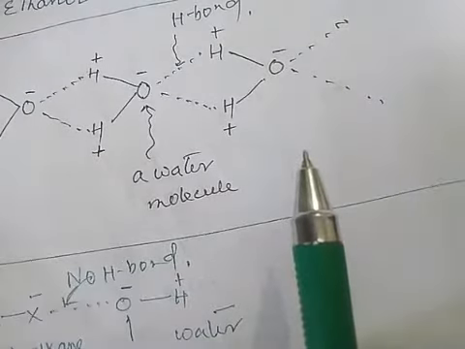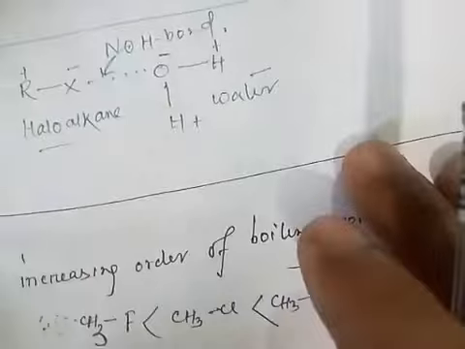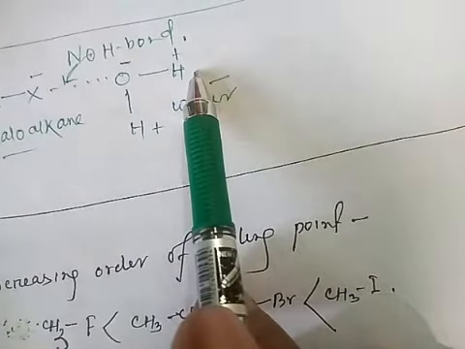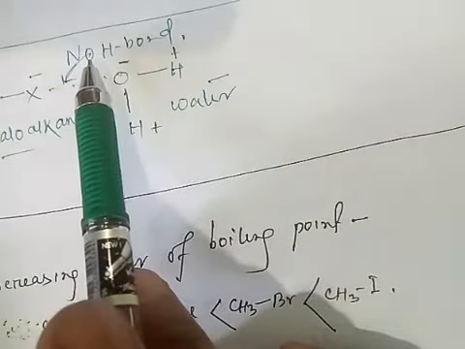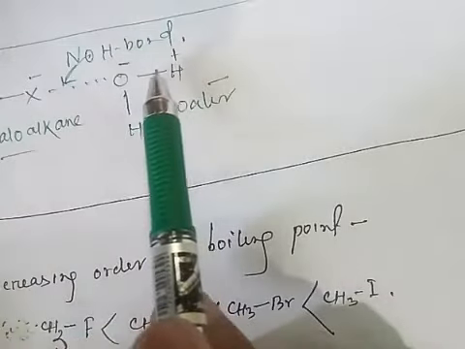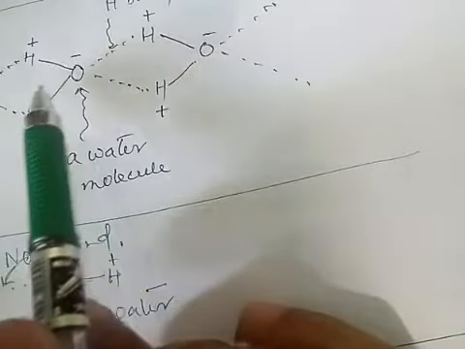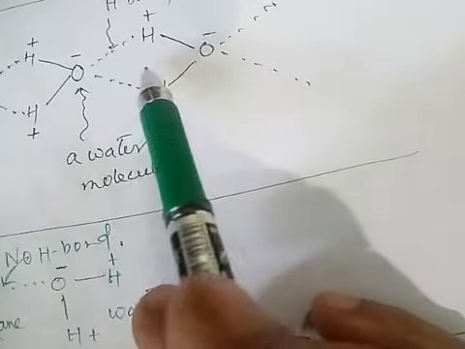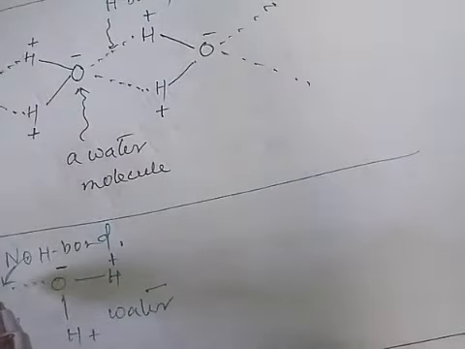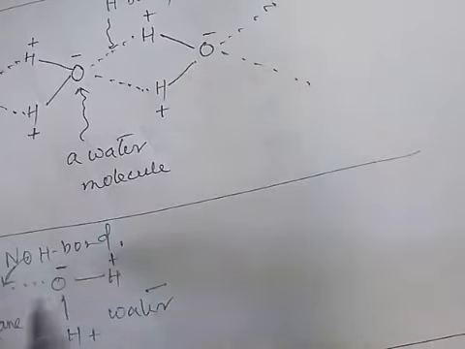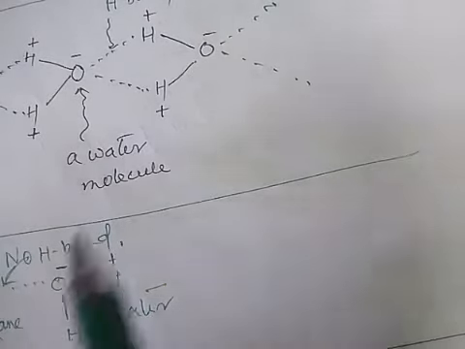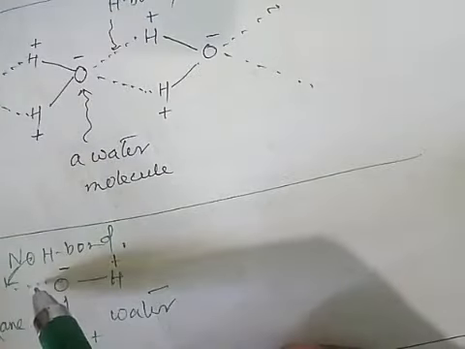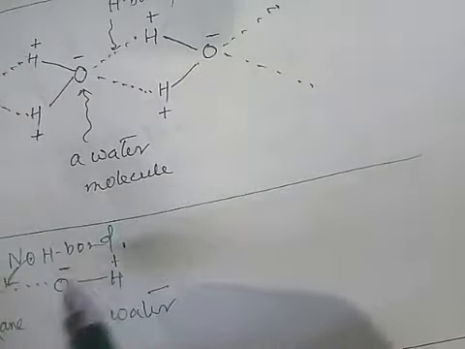Now if a hydrogen bond is possible between haloalkane and water molecule, the energy released in forming it is less than the energy required to break the hydrogen bonds in water. This means the hydrogen bond in water is stronger than the one formed between haloalkane and water, because the energy required to break hydrogen bonds in water is much higher than the energy released in forming hydrogen bonds between haloalkane and water molecules.